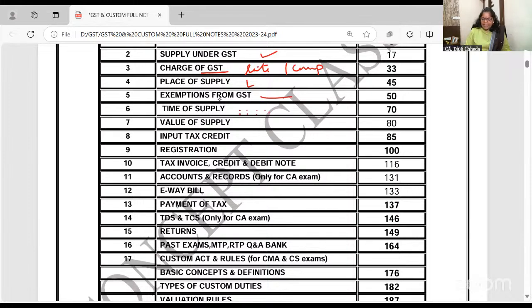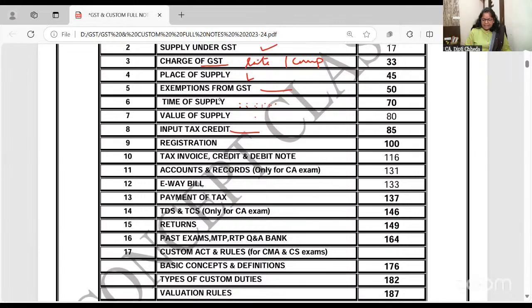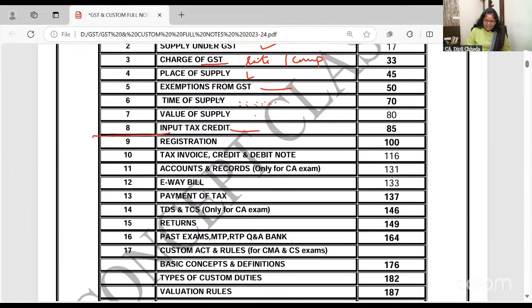Time of supply. What's the point when GST should be charged? Value. What value? ITC. Can I take ITC credit? But these all chapters are procedural but very simple. I'll give you flowcharts to remember the procedural part. Exam में flowchart draw नहीं करना है, but it is very easy. इतना है तो अभी registration, इतना है तो बाद में.